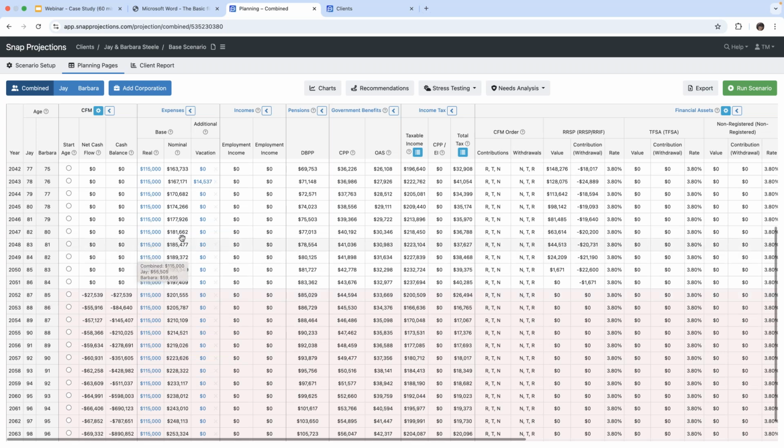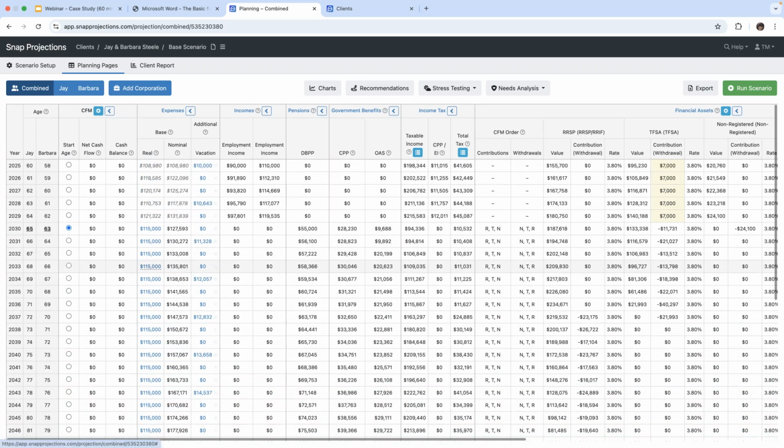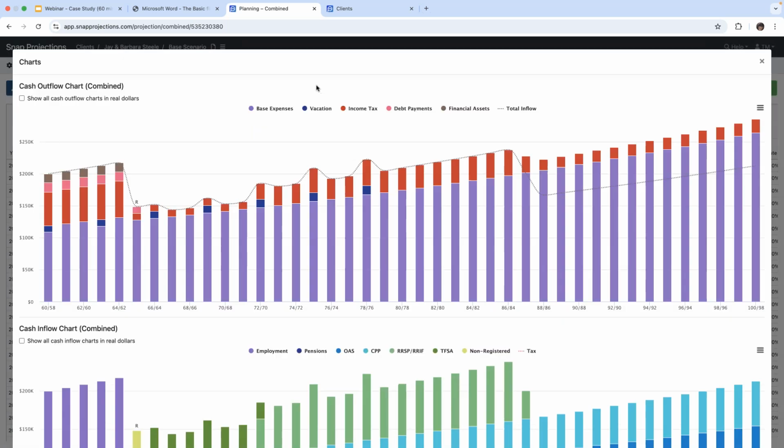So technically, because this amount here under the base expenses is in blue, we could play around with this. We could play around with different numbers and see what works and that sort of thing. But we also have recommendations, which we'll get to. Before I go to recommendations, I'm going to show you a couple of our charts. So I'm going to go up here, top center page, and click on charts.